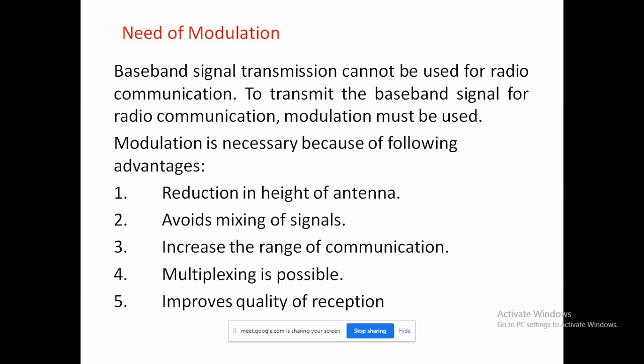Then, increase the range of communication. For increasing the range of communication, the frequency of the baseband signal is low, and a low frequency signal cannot travel a long distance.